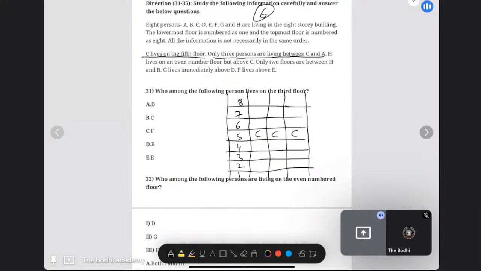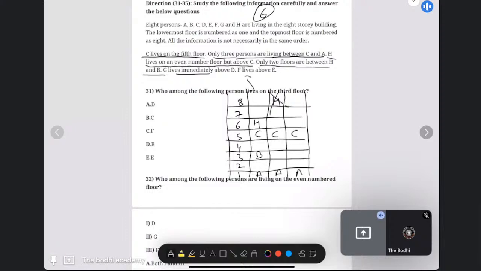So in the first case, there is only one possibility for C and A. H lives on an even number floor but above C. So either H can come here or H can come here. Now only 2 persons are living between H and B. That means B will come here. Now B will not come here, so only the first condition will sustain.